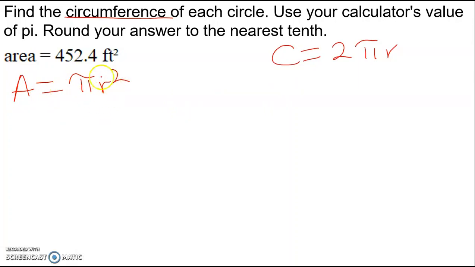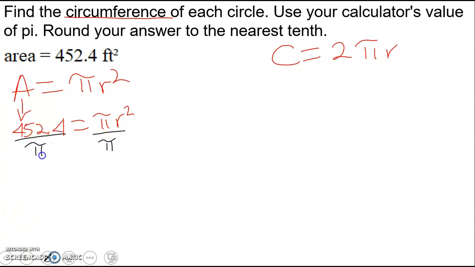And now we see the radius is there. And so we can find the radius from here and then use it, because all we need in our formula is the radius. We know what pi is. So substitute for the area, which is 452.4, equals pi radius squared. And now do the algebra just to solve for r squared, or r. So we divide both sides by pi.